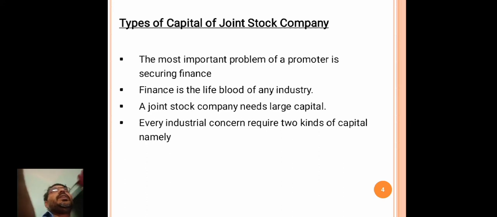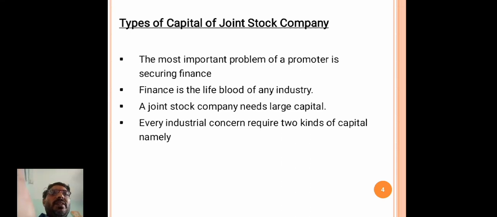It is nothing but getting finance, procuring the capital. Finance is the lifeblood of any industry.